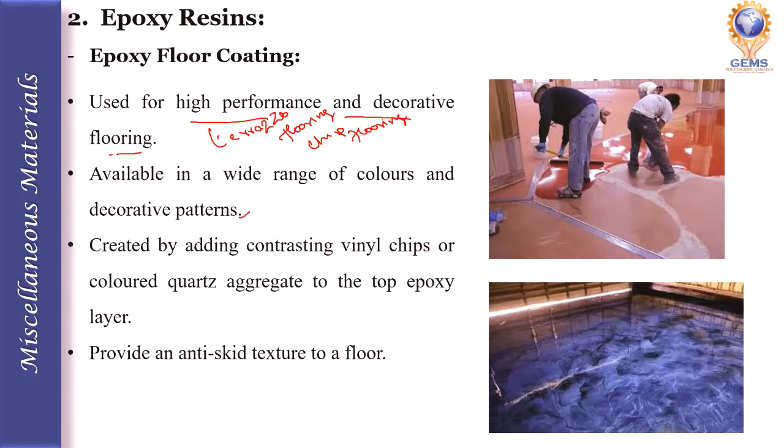These are created by adding concentrating vinyl chip or colored quartz aggregate to the top epoxy layer. Epoxy flooring can also be augmented with paint chip or other additives like polymer grid. So these epoxy flooring coatings provide an anti-skid texture to the flooring.